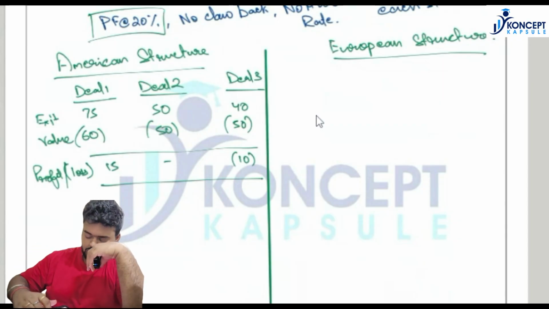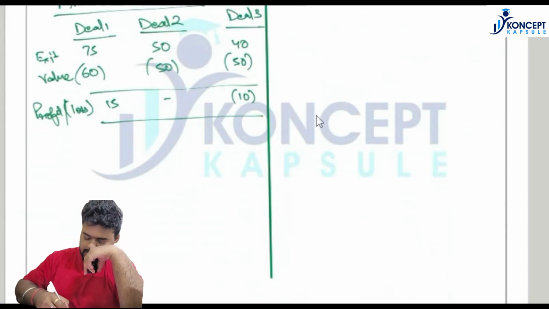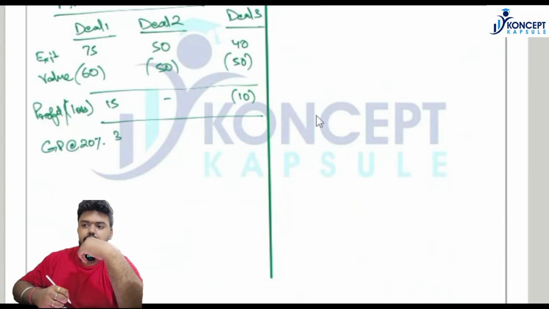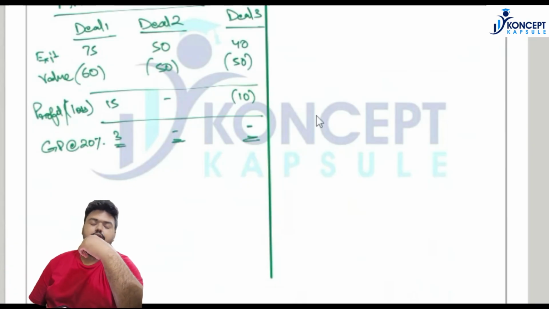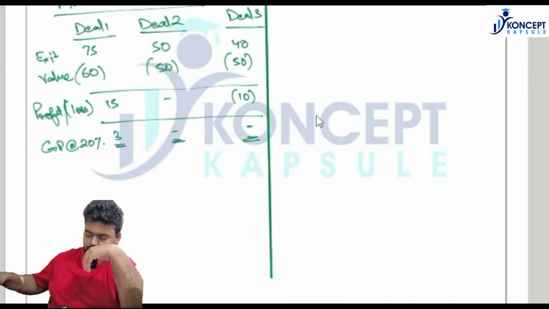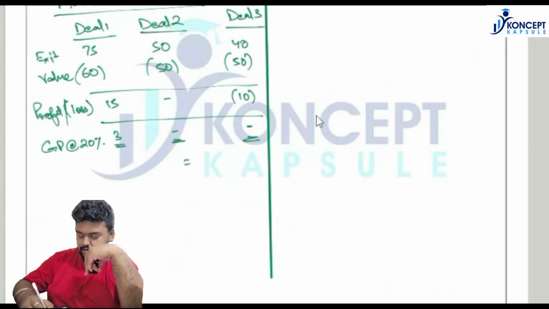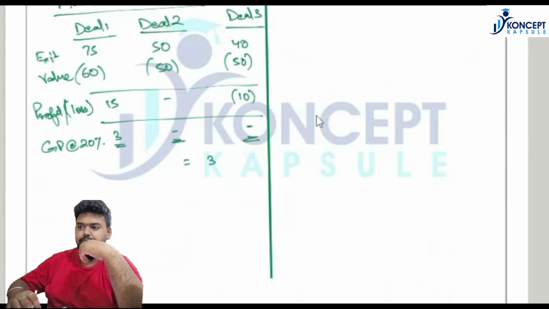Okay. So over here, GP's share at the rate 20% will be $3 million for deal 1, nothing for deal 2, and even for deal 3 it will be nothing. Why? Because general partner is not liable for the losses in a deal. General partner is entitled for a share in profit when the deal is profitable, but general partner has to pay nothing when the deal is a loss making deal. So the total amount that is receivable by general partner is 3.